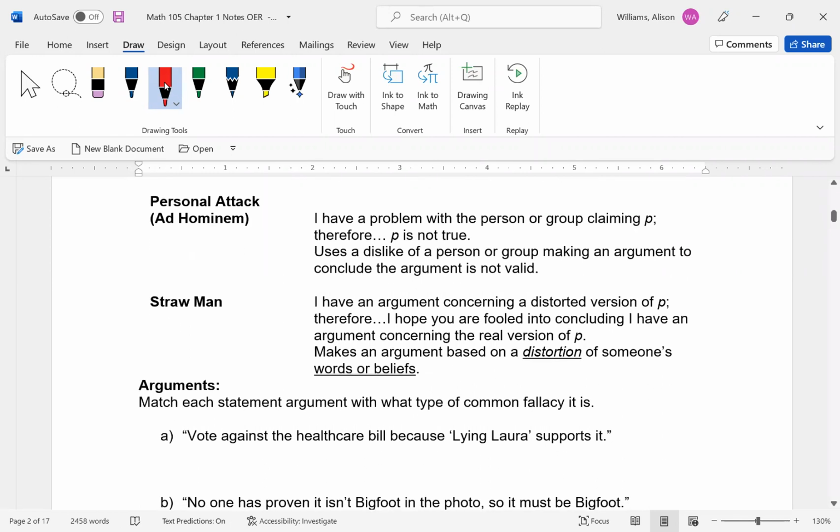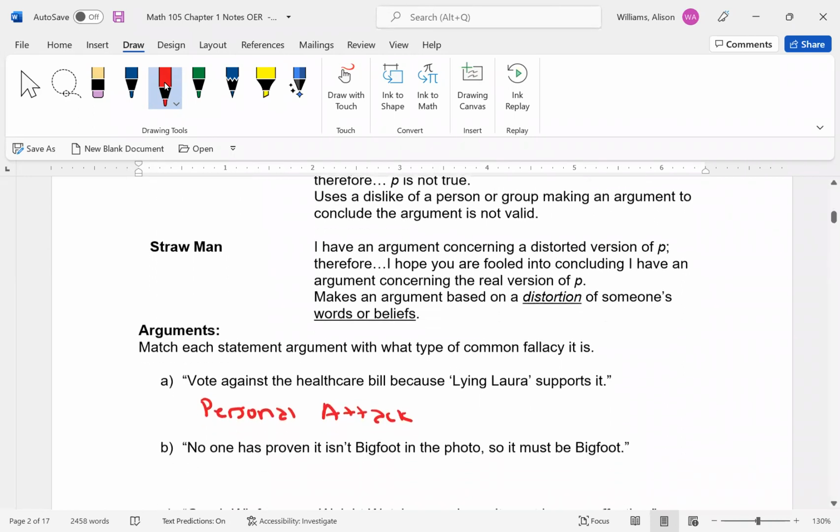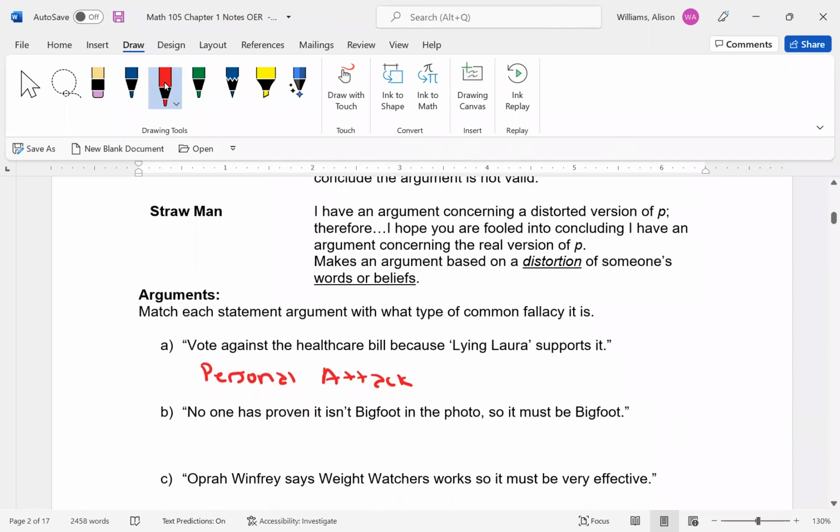Vote against the healthcare bill because Lying Laura supports it. Okay, so immediately they're pointing to not agreeing with somebody whom they're calling Lying Laura, and that would be a personal attack, or ad hominem. So that is the fallacy. Just because she says it is, it shouldn't happen. That's a bad way of looking at it.